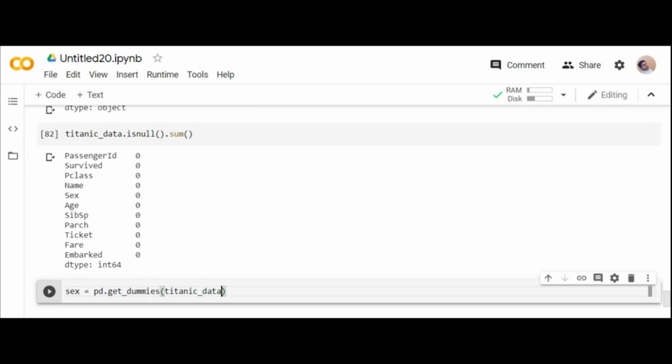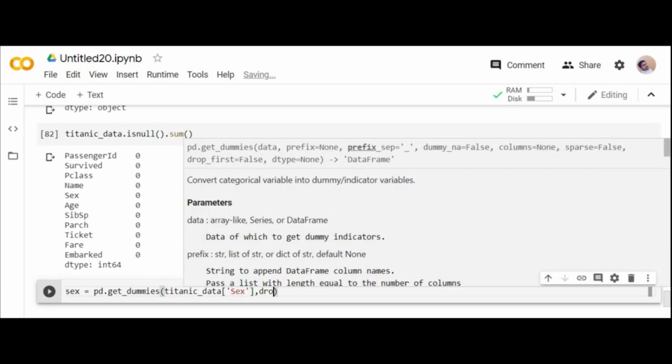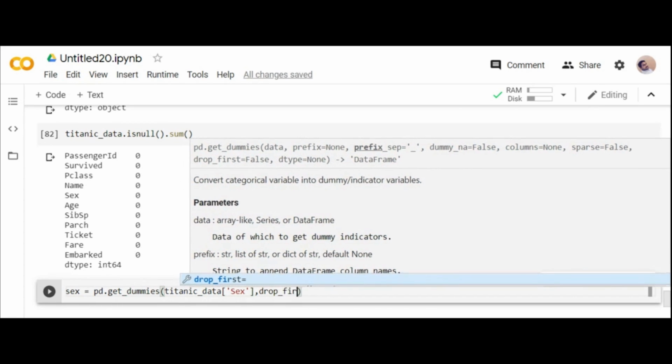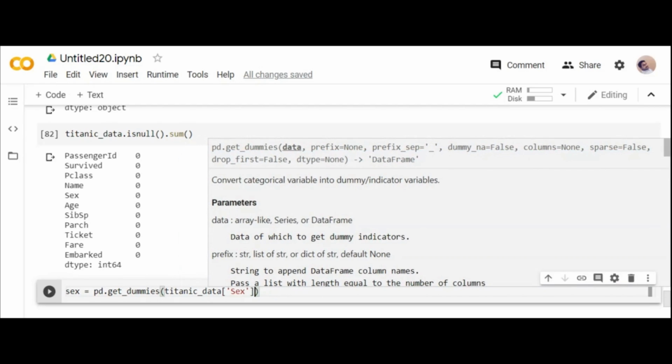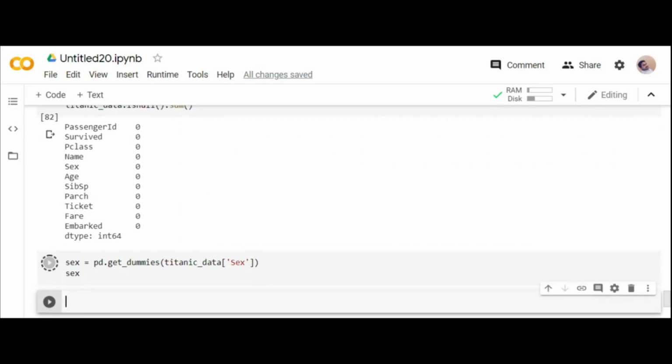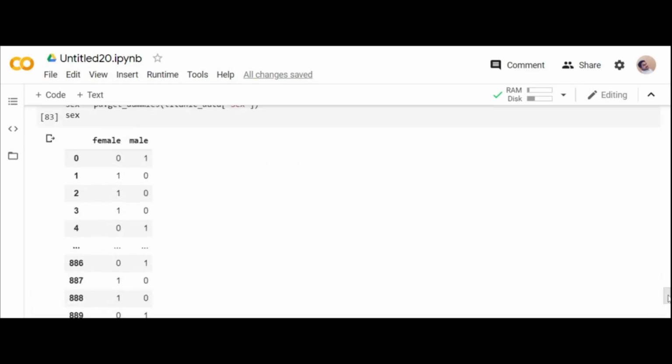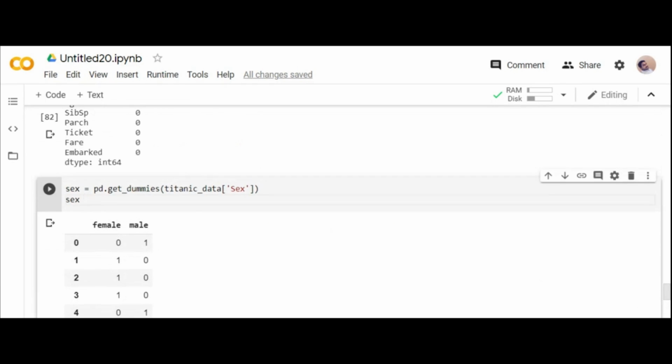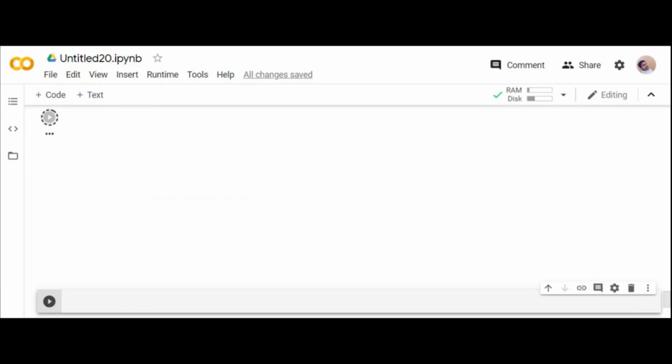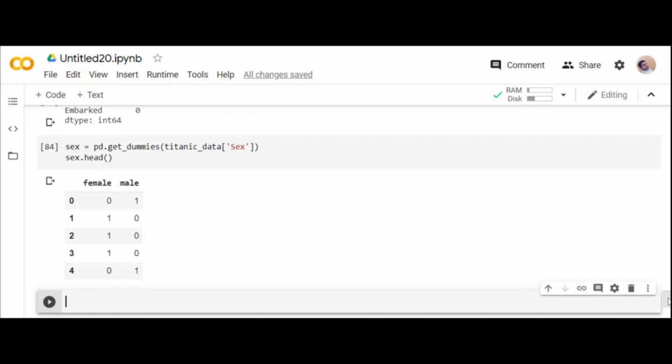pd dot get underscore dummies of what is your column name, Titanic data of sex. What is your method? Drop first. So first let me show you what this provides. You can see that things have been converted into numerics. See, because the first person is male. So instead of M, I can see 0, and female and male have been converted into categories. Yes, can you see? Dummies.